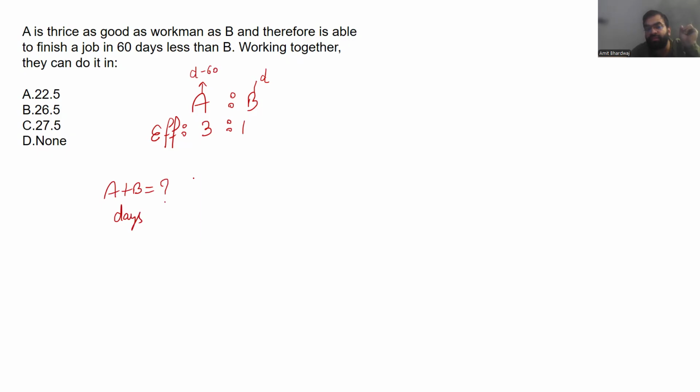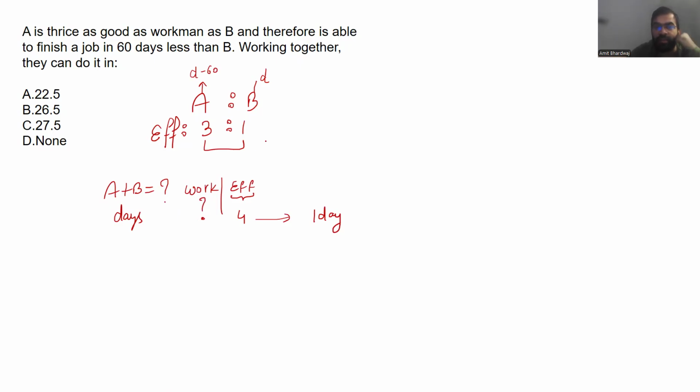As I told you in the previous question, if you know how much work they have to do and what their efficiency is, the question will be easy for you. Right now, their combined efficiency is 3 plus 1, which is 4. You know the efficiency, meaning they both are doing 4 units of work in one day. But the target is to find out the work they have to do.